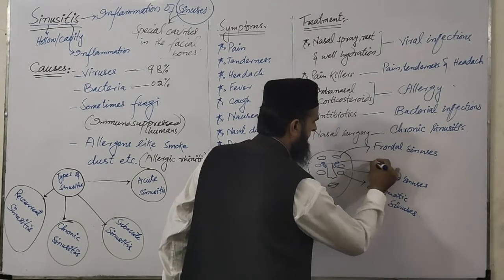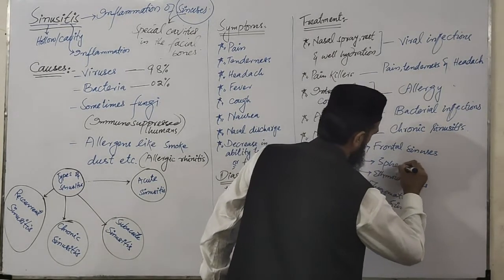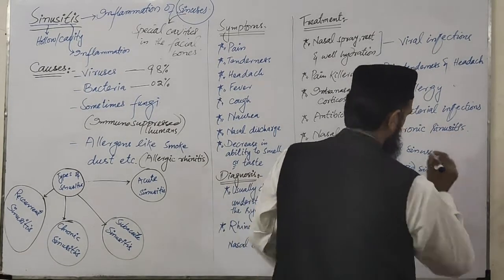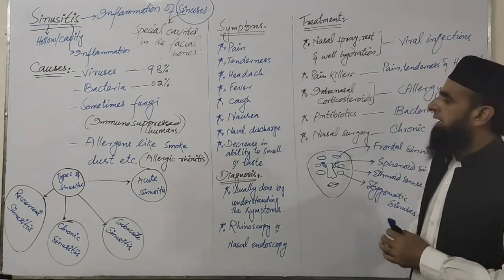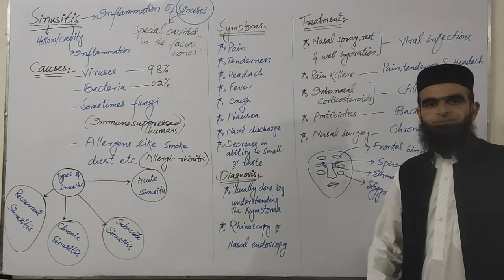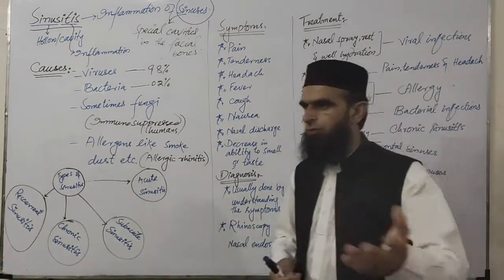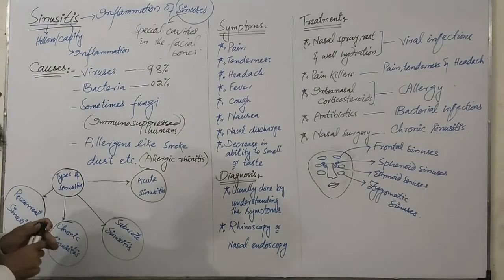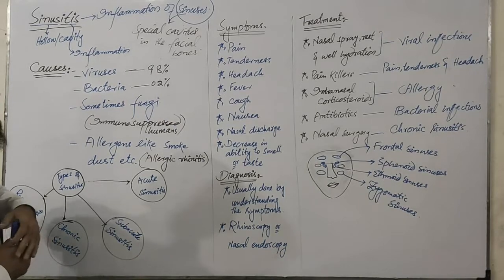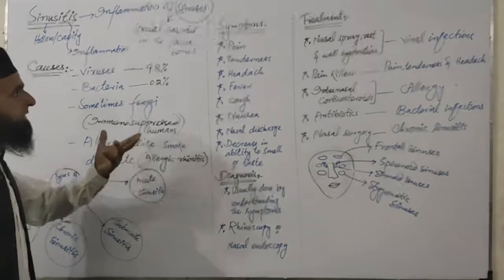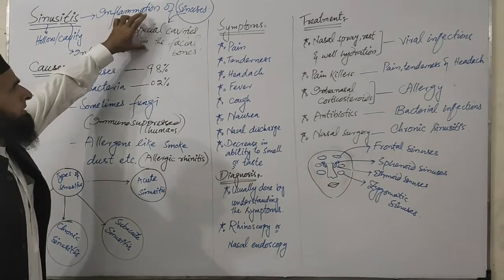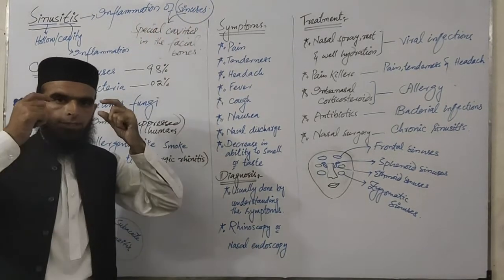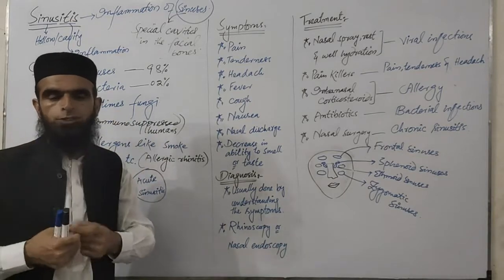Over here, for example, this is the sphenoid sinuses. So before going further, we can note some of the very important objectives for your entry-test examinations as well. One of the objectives is about the sinuses: what is a sinus? A sinus is a special cavity found in the facial bones, in between the facial bones.